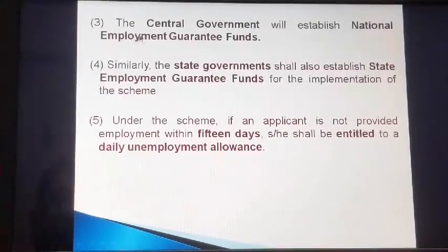Point number 3 is, the central government will establish National Employment Guarantee Funds. And point number 4 is, similarly, the state government shall also establish State Employment Guarantee Funds for the implementation of the scheme. And point number 5 is, under the scheme, if an applicant is not provided employment within 15 days, he or she shall be entitled